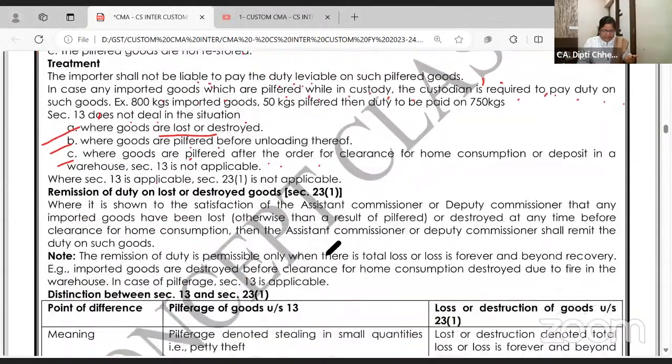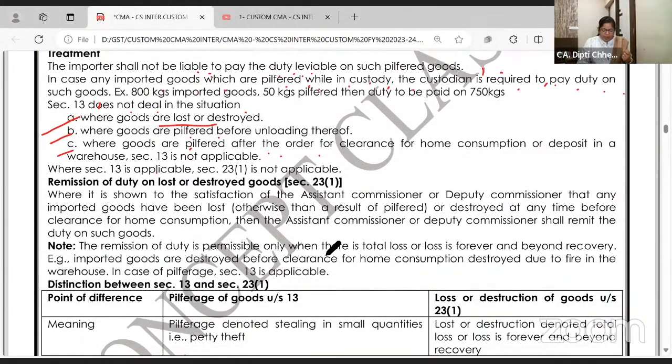Okay. Second, remission of the duty on lost or destroyed goods. Completely, if the goods are destroyed for any reason, damage, fire, accident, then no duty is payable, where it is shown to the satisfaction of the assistant commissioner or deputy commissioner.